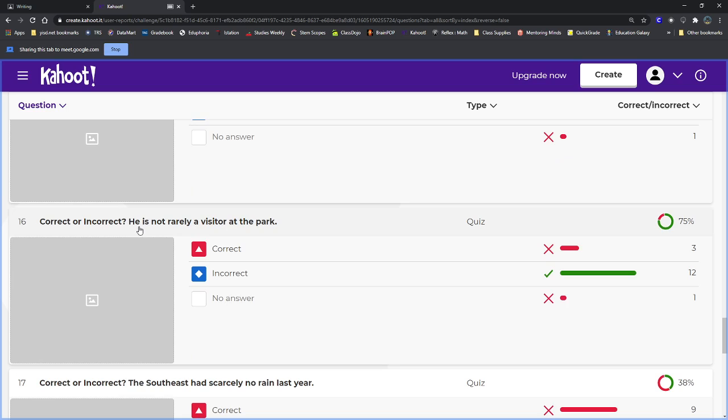Okay, we go back to asking us, is that sentence correct or not? He is not rarely a visitor at the park. This is an incorrect sentence. It does have a double negative. Not and rarely.